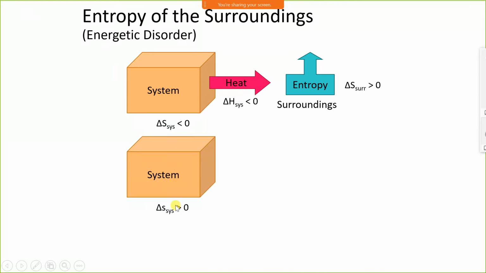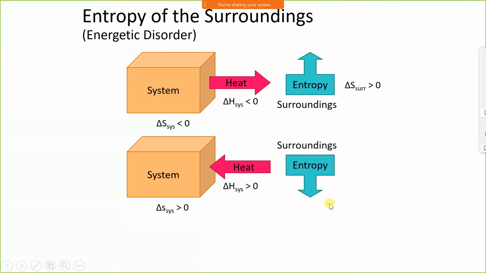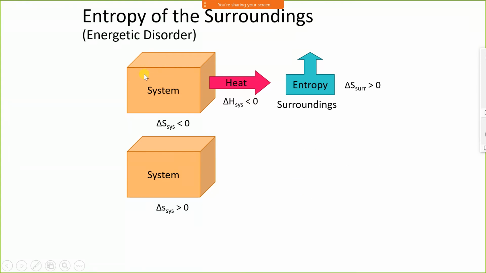Consider a system having entropy greater than 0, and heat is removed from the system, and heat is supplied to the system from the surrounding. The entropy of the surrounding decreases. Look at the first figure. Here the system has some heat and its entropy is less than 0.